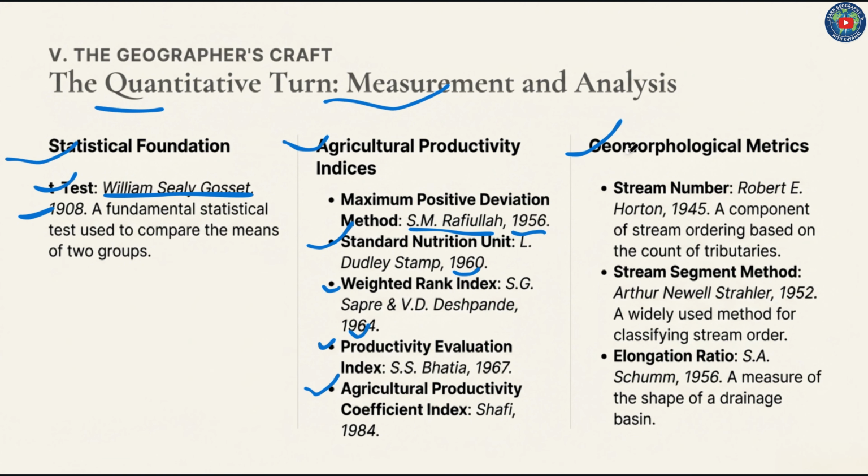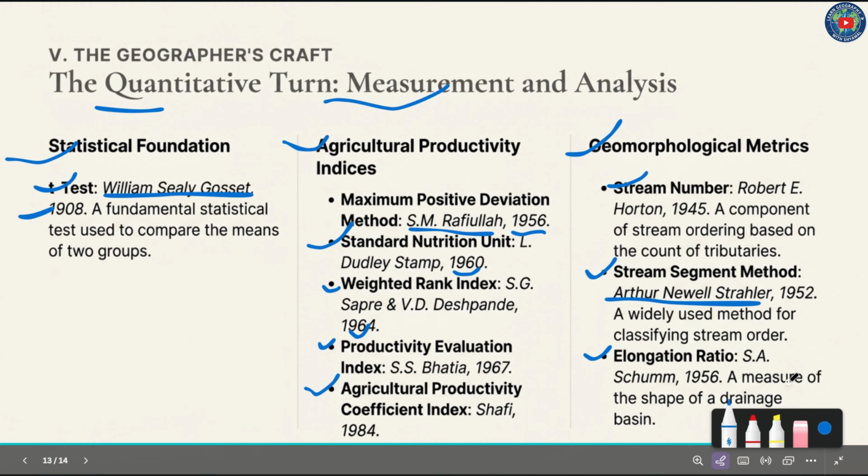Then geomorphological matrix, stream number, Robert E. Horton in 1945, a component of stream ordering based on the count of tributaries. Stream segment method, Arthur Newell Strahler in 1952, a widely used method for classifying stream order. Elongation ratio, A.S. Schumm, 1956, a measure of the shape of a drainage basin.